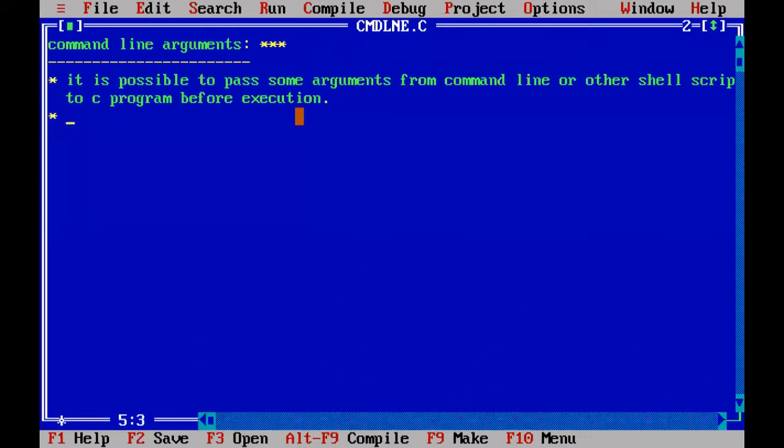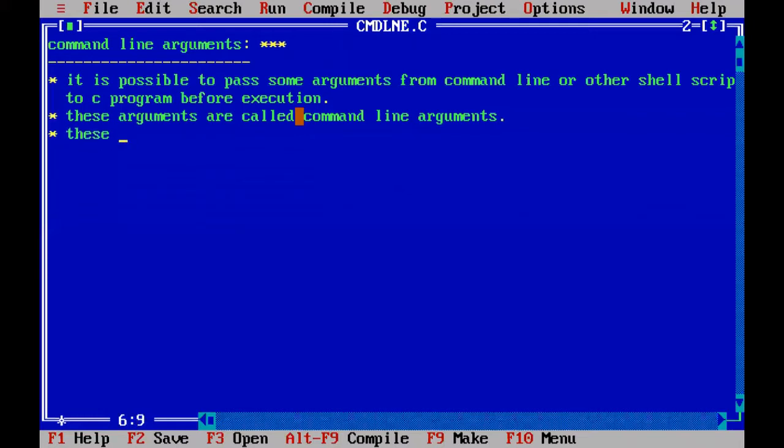Second point is, the arguments whatever you are giving in the command line are called command line arguments, because we are providing these arguments at the command line. The third important point is, what is the importance of these command line arguments?